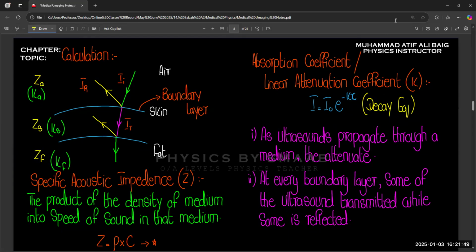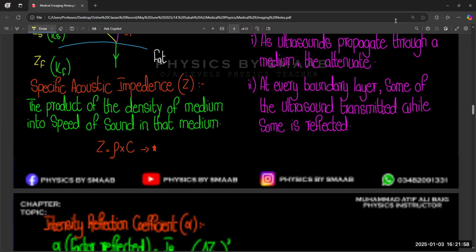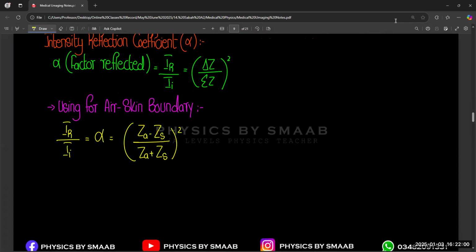And now to find the value of IT, you can subtract alpha from the value of 1, like this.